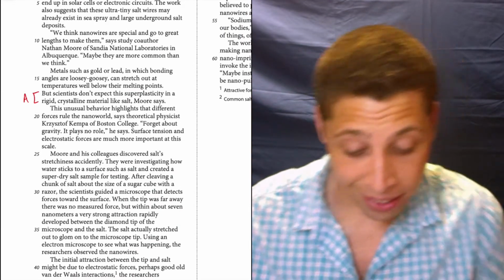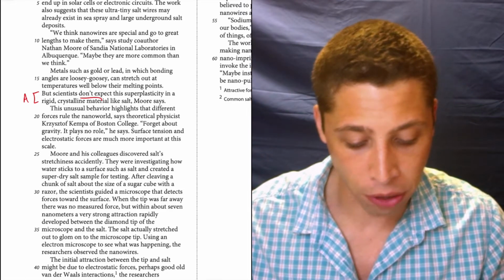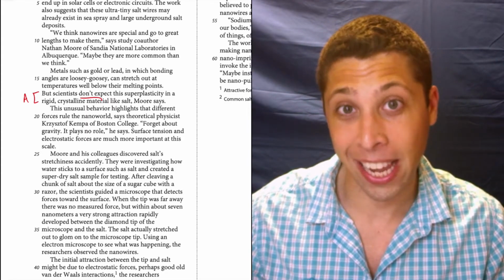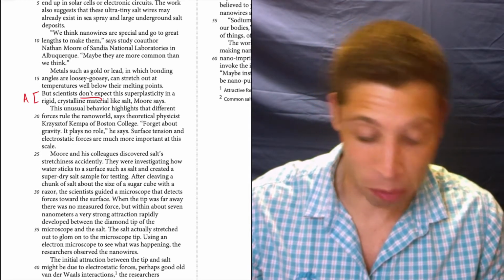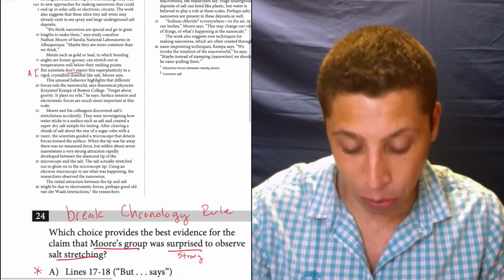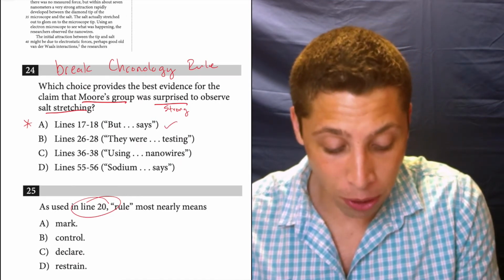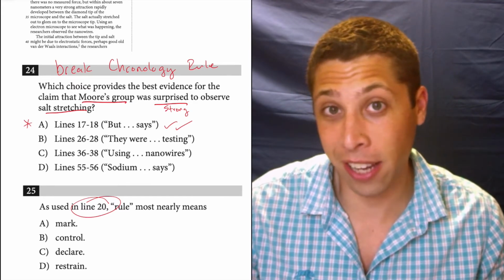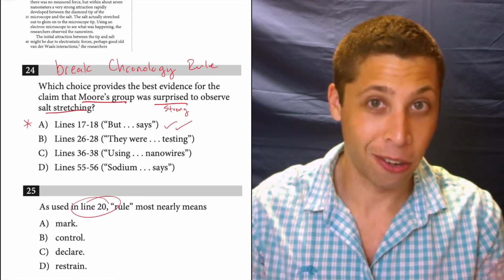It says, "But scientists don't expect this superplasticity in a rigid crystalline material like salt," Moore says. So that's accomplishing a lot of goals. It's talking about something not being expected, therefore it might be surprising. I don't know anything about superplasticity and crystalline material, but I don't care. Right now this is checking off the 2 non-scientific things that my question needs it to do. So that's looking pretty good. It's 2 check marks of the 3 that I'm looking for. I would say that's a good sign, and plus it does follow the chronology rule, but we should check and make sure the other choices aren't better.